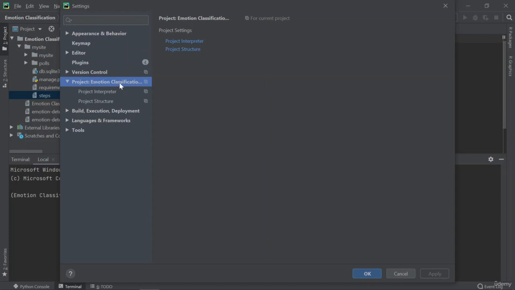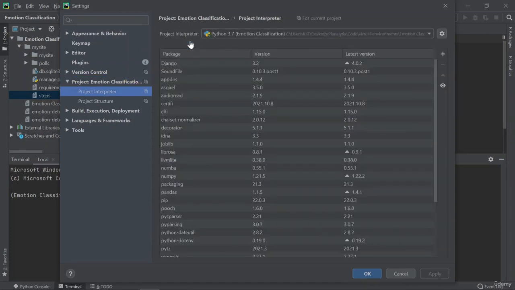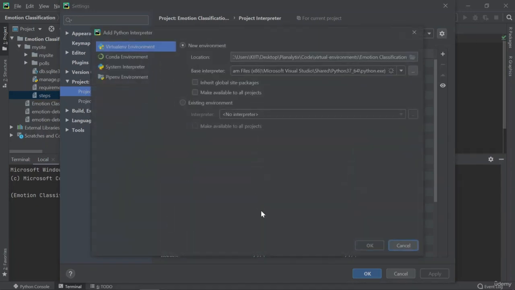Inside my project, you just have to click on project interpreter, click on the settings button, then click on add, and in add you can create a new environment or use an existing one. I suggest you create a new one. Now you can see I'm getting the message that the environment location directory is not empty. That is because I have already created an environment in this path, so it is showing me that there's already a virtual environment created there. Either use the existing one or change the location.